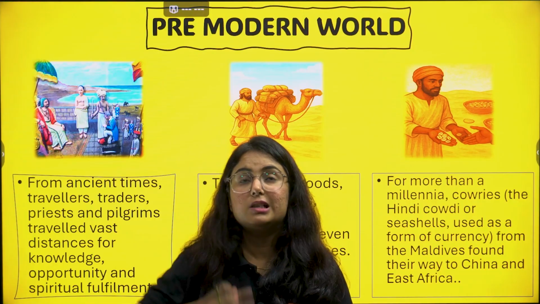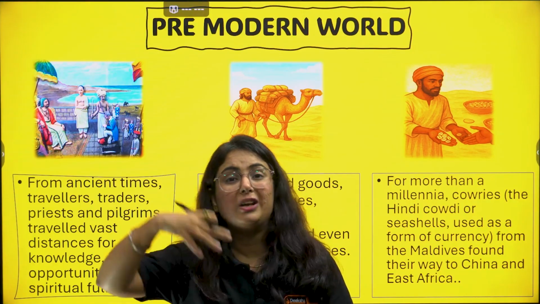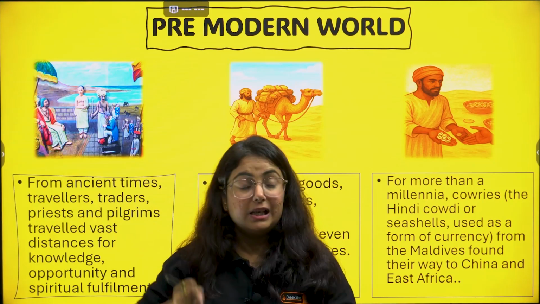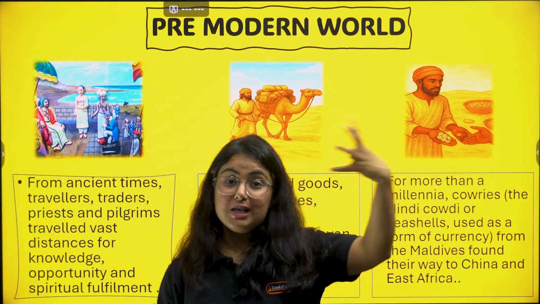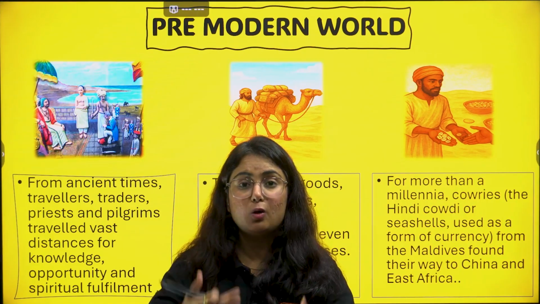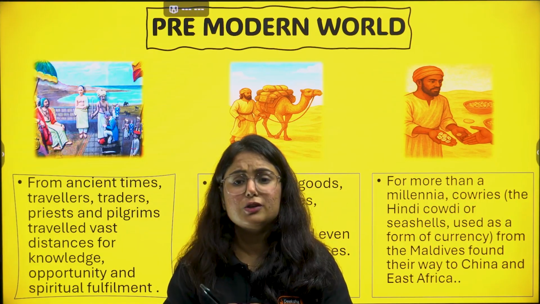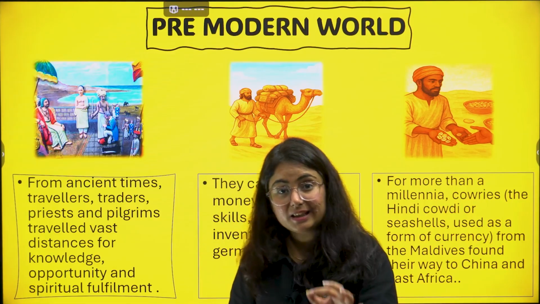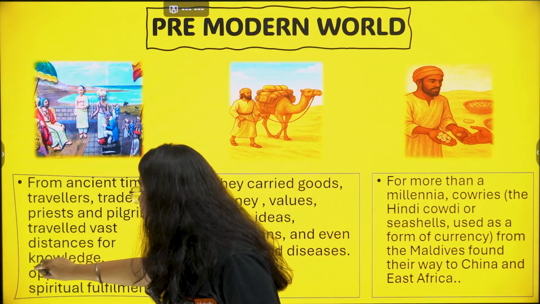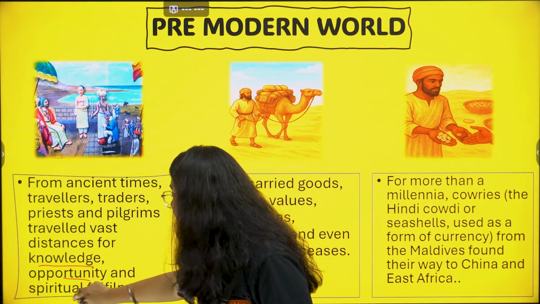Like when Buddhism started in India, we know that various Chinese pilgrims came to India to learn about Buddhism. Right? Arab travelers came to India when they learned about the wealth of India. So basically, not only did people travel, rather along with the people, there was sharing of knowledge, opportunity and